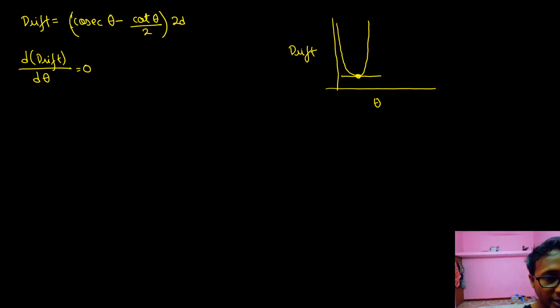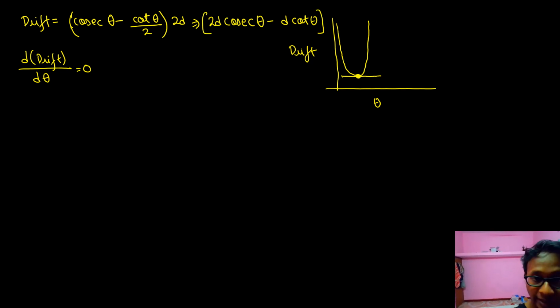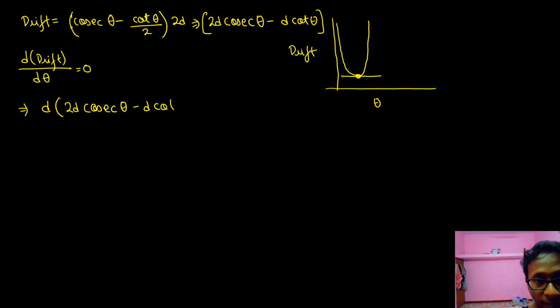Okay, so what is drift? Drift is nothing but 2d cosec theta minus d cot theta. This is nothing but the drift. What is the differentiation of drift with respect to theta? d drift by d theta is nothing but d of 2d cosec theta minus d cot theta by d theta, equal to 0.